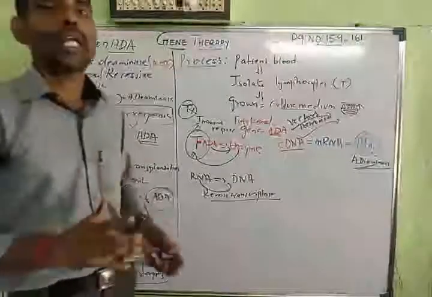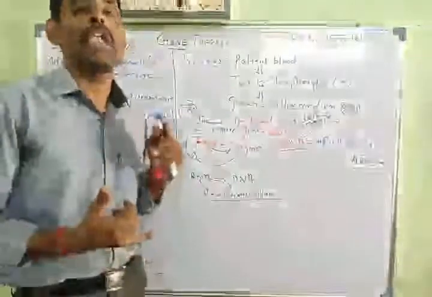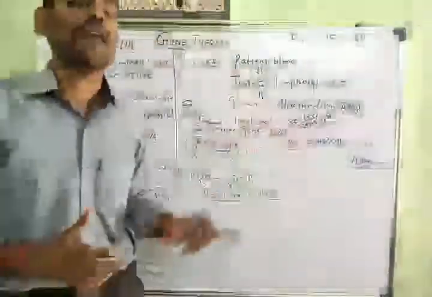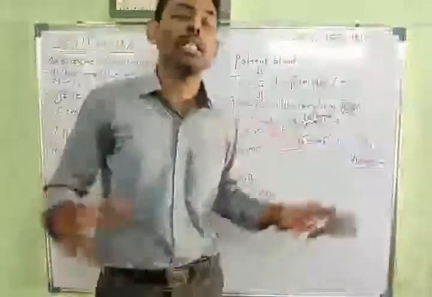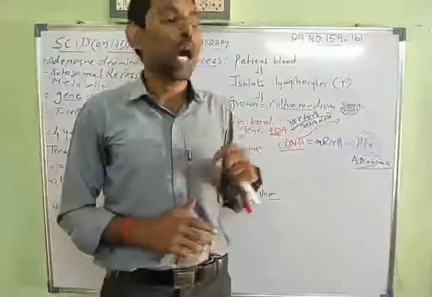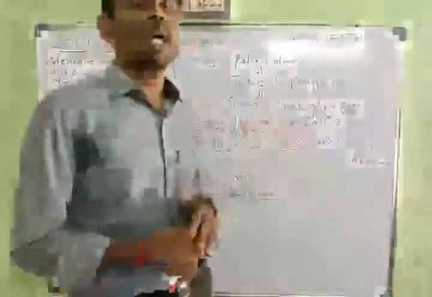So far we have studied what gene therapy is and what the two strategies are, that is gene augmentation, as well as gene inhibition. Then we have studied the differences between somatic cell and germline gene therapy. Then also we have studied how SCID, or adenosine deaminase deficiency disease, can be cured by doing this kind of gene therapy.